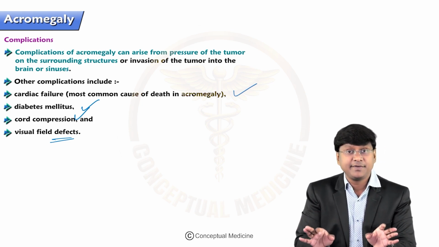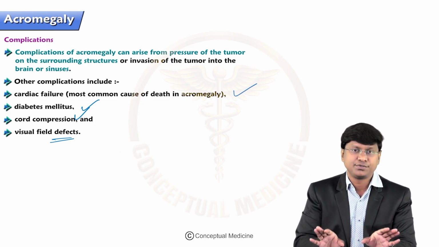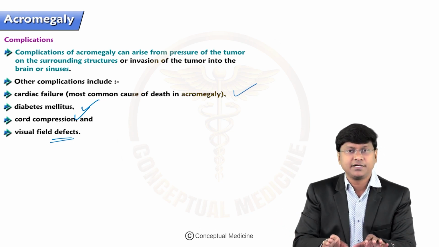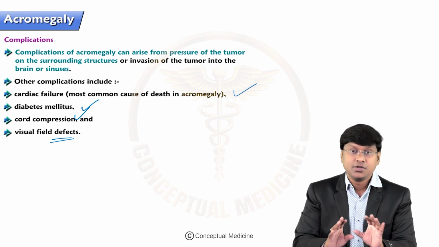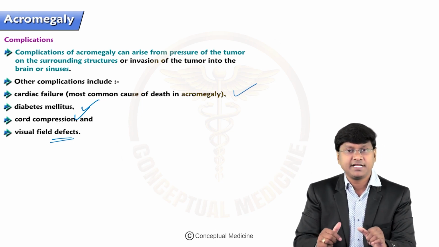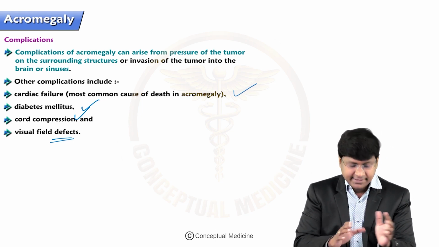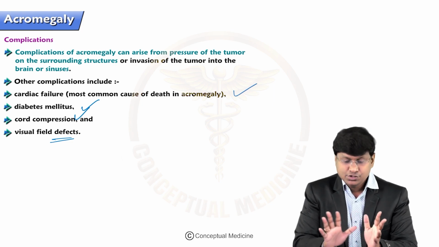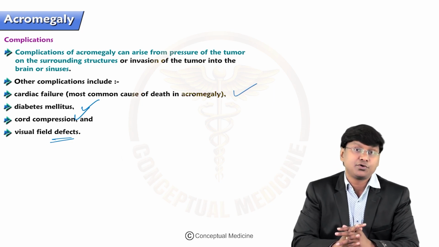The first line treatment is surgical resection of the pituitary adenoma. First line medical management is somatostatin analog. Not responding, then you add dopamine agonist and pegvisomant. Not responding to surgery or medical management, then you do radiotherapy. Then these are the complications you need to know in acromegaly. So this finishes the topic of acromegaly.